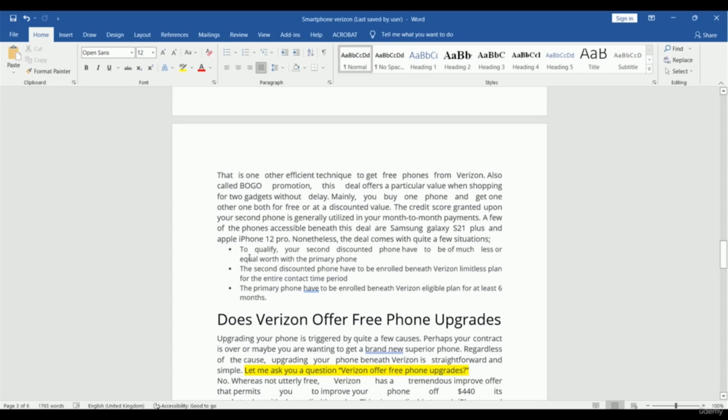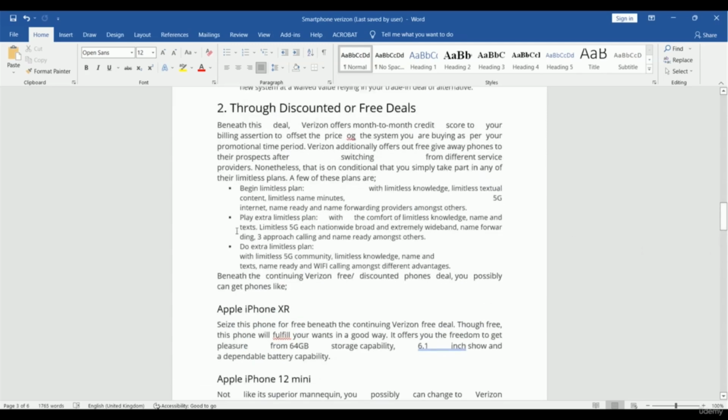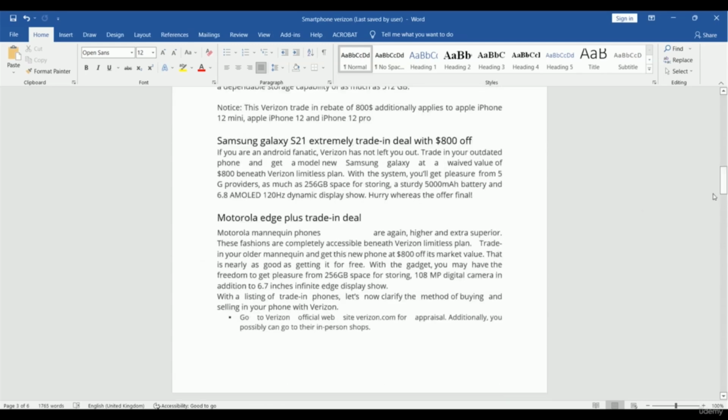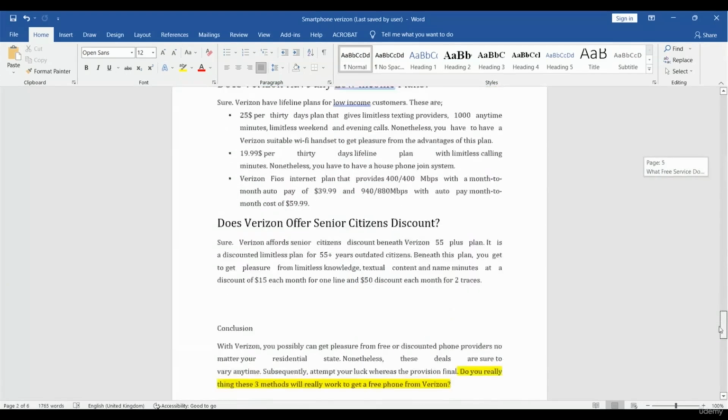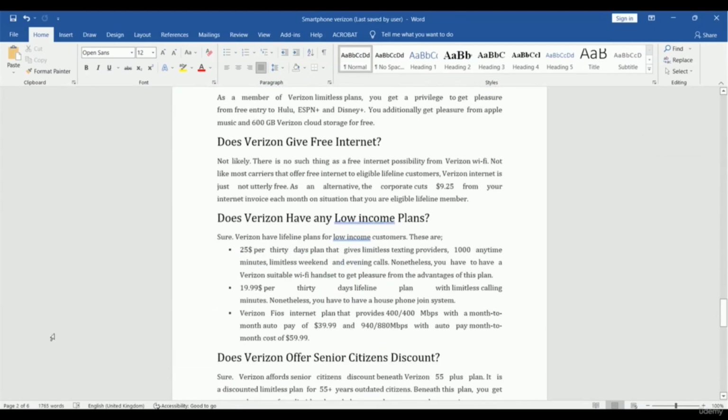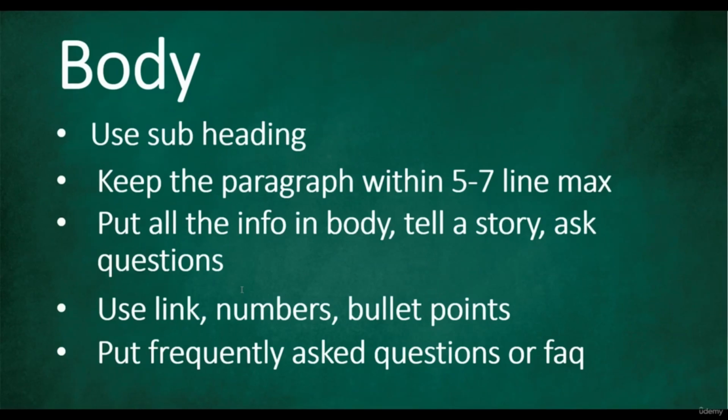So everything included in our slide is mentioned here: using numbers, using bullet points, and adding links. Okay. Then what is next?